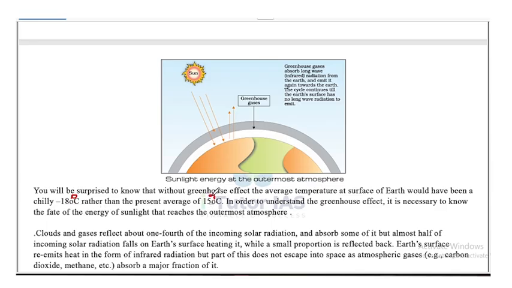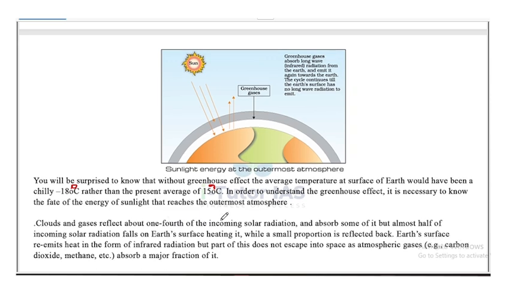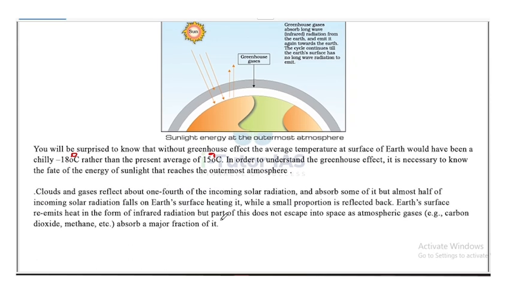In order to understand the greenhouse effect, it is necessary to know the fate of energy of sunlight that reaches the outermost atmosphere. Clouds and gases reflect about 1/4 of the incoming solar radiation and absorb some of it, but almost half of the incoming solar radiation falls on the Earth's surface.